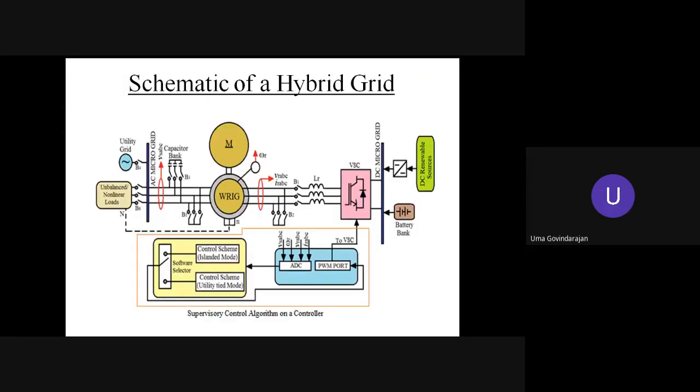Let me just apply this in a hybrid grid. How we can apply this to a hybrid grid, where we have a wound rotor induction generator and a voltage source converter. We have a battery bank. So this is a wound rotor induction generator, a capacitor bank, and a voltage source inverter, and the DC renewables.